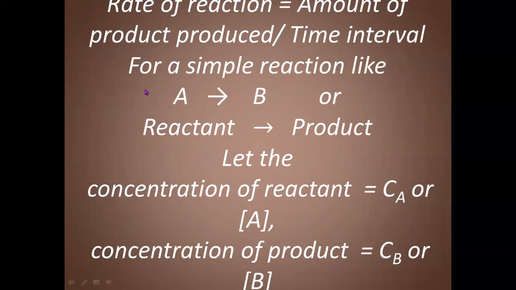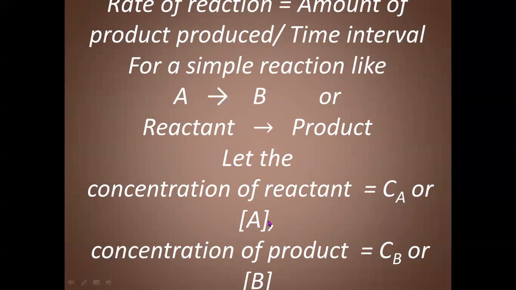For example, if we consider a simple reaction like A gives B, or the reactant A will produce product B, then in that case, we have to consider the concentrations of the reactants and products.